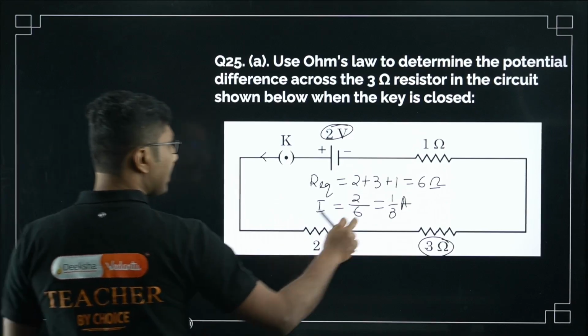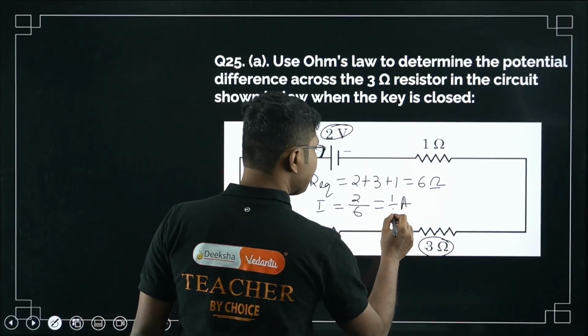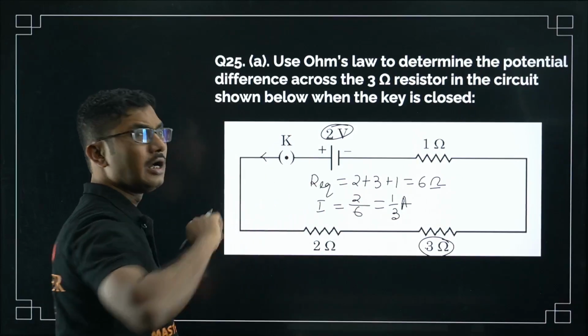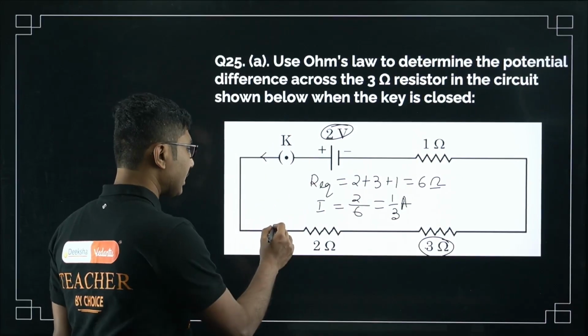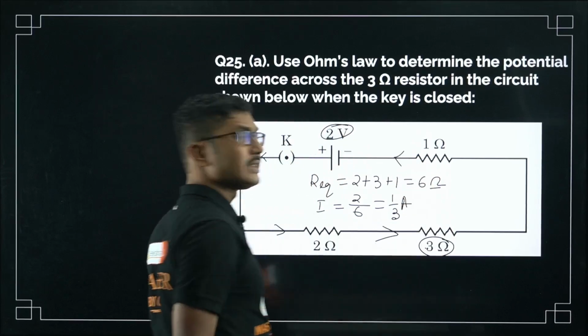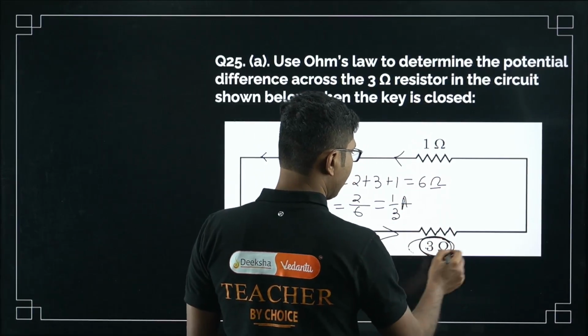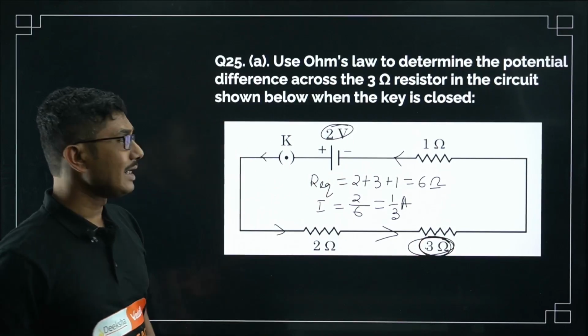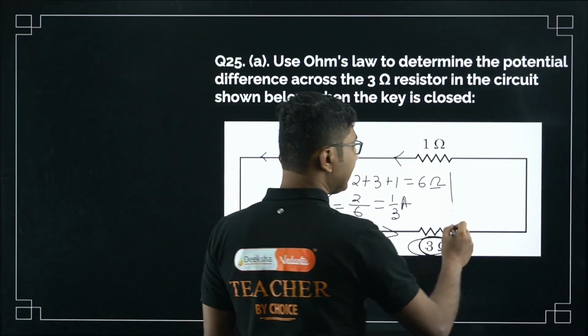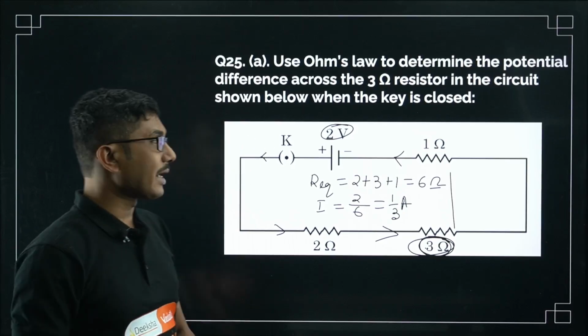Now if 1/3 ampere is the current flowing in the circuit, then this much current will flow through all the connected resistors. So 1/3 current will pass through this, 1/3 current will pass through this, 1/3 current will pass through this as well. Now what is the voltage drop across this resistance? There was a question once, I think, on power in a circuit. So power can also be calculated, voltage drop can also be calculated.